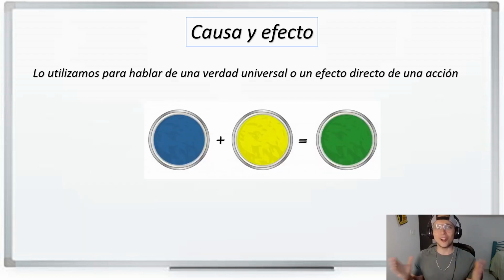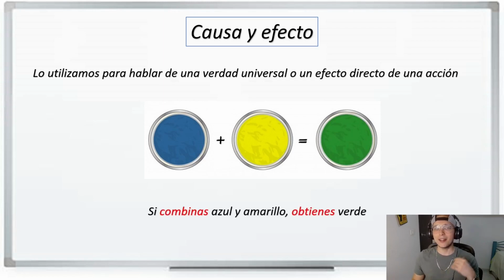Now, we all know this, right? We have blue, yellow, and green. So we are going to be using the verb to mix. Now, to mix in Spanish can be 2 verbs. We can say combinar or mezclar. And we say, if you mix yellow and blue, you get green. We say, si combinas azul y amarillo, obtienes verde.